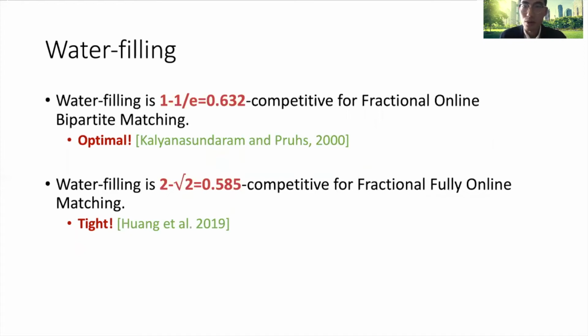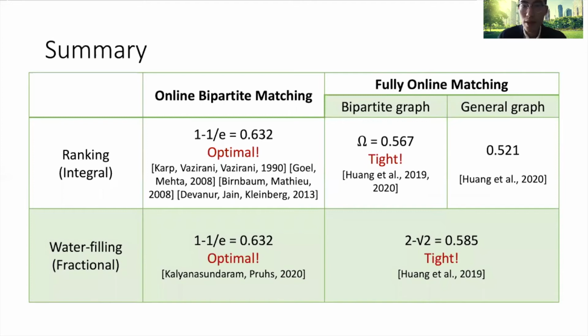Water filling is shown to be 1 minus 1 over e competitive for fractional online bipartite matching. Again, this is optimal. And water filling is shown to be 2 minus square root 2 competitive for fractional fully online matching. Again, this is tight. Here is a table summarizing the previous works on this line of research. There are 2 important algorithms: ranking for the integral version of this problem and water filling for the fractional version.